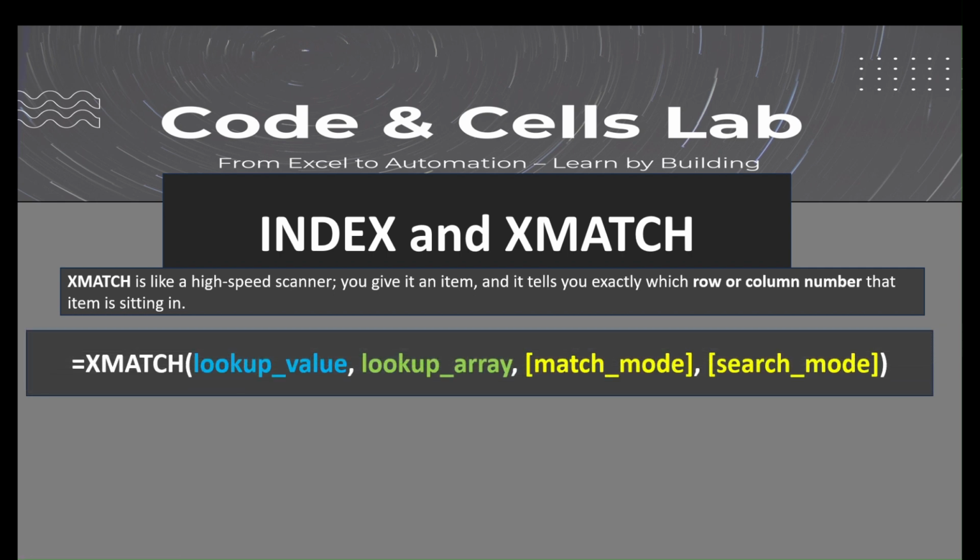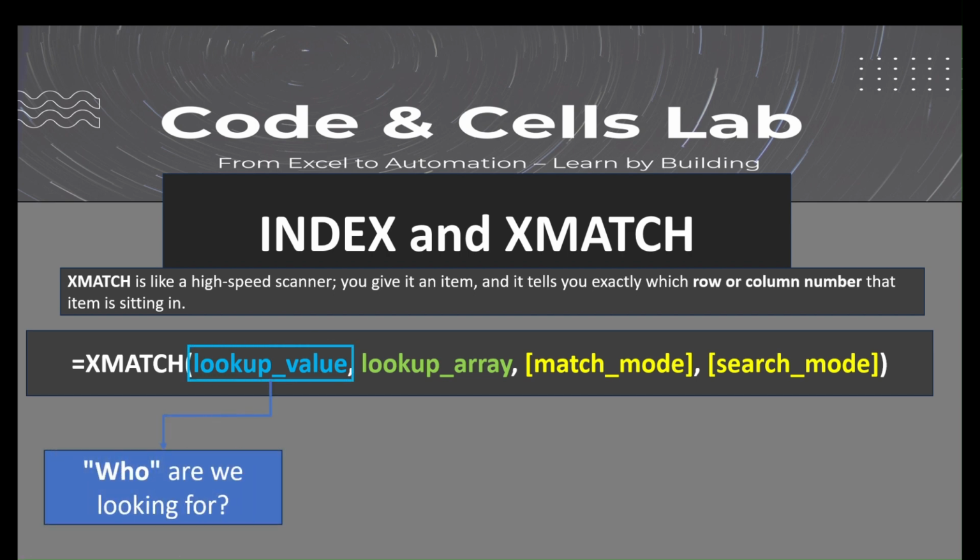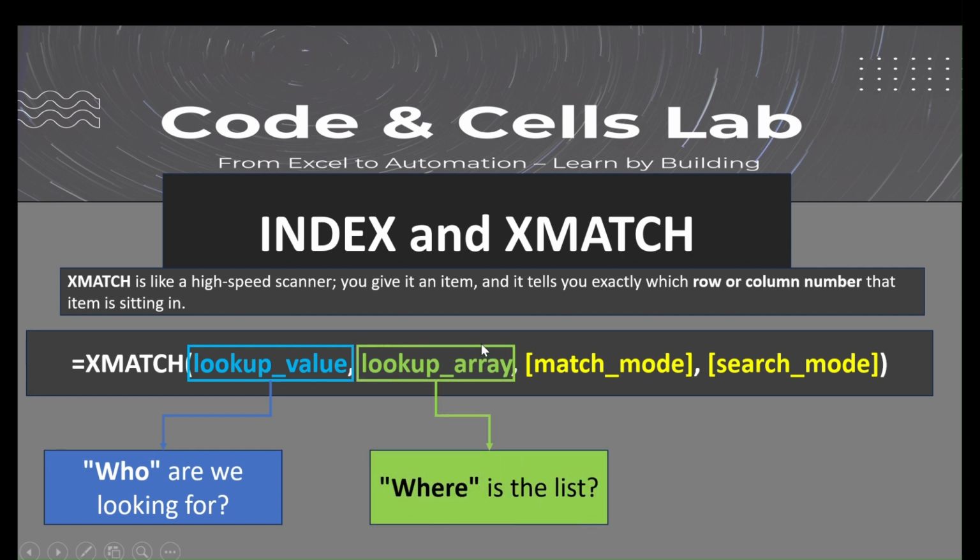If you are looking at the XMATCH logic, here we have a couple of components. The first one is the lookup value. Lookup value is nothing but what exactly we are looking for. The next component is the lookup array. Lookup array is where we are trying to search the value, so where it exists in our table, in which column. That is our lookup array.